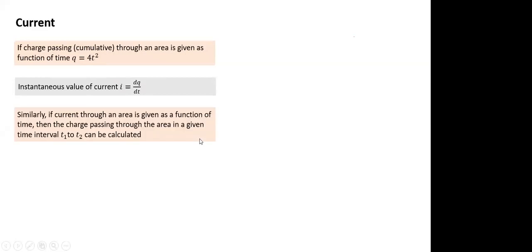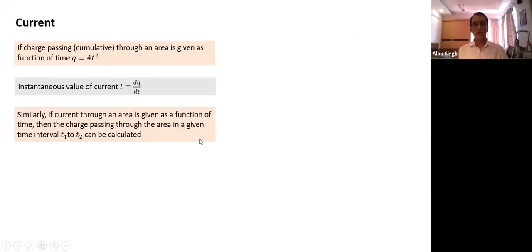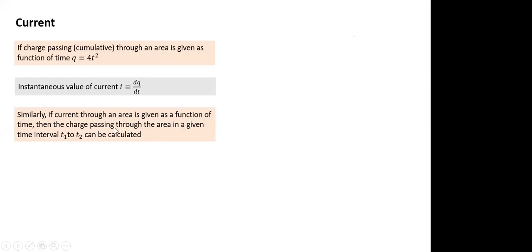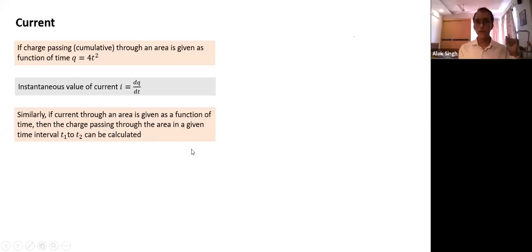Okay. Similarly, if current is given as a function of time, we can calculate the charge passing through the cross section in time interval t1 and t2. Concepts are very similar to what we have done in first year. If current is given as a function of time, we integrate. And the reverse, yes, integrate. Exactly the same thing. If charge is given and we want to find current, we have to differentiate. If current is given and we want to find charge, we need to integrate.